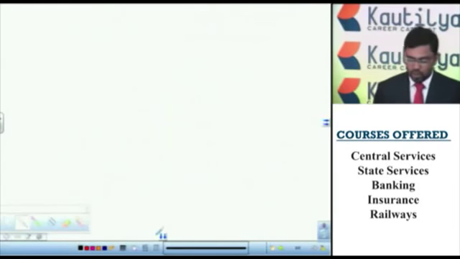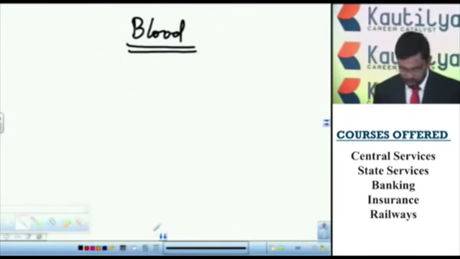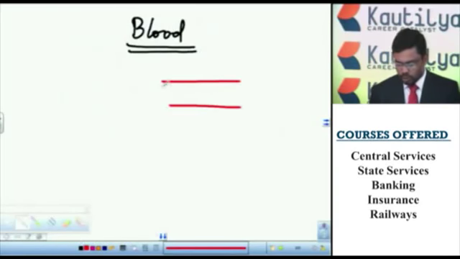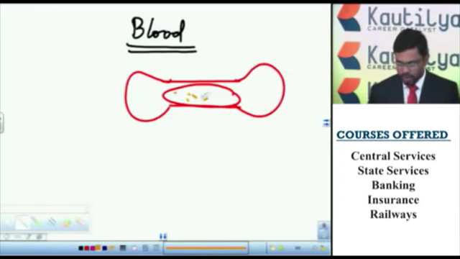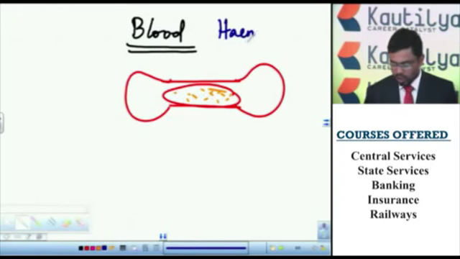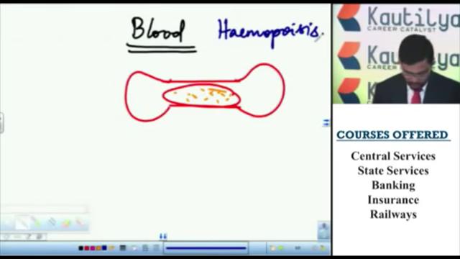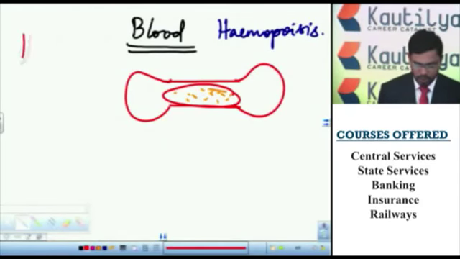Let us discuss the blood. So blood is a fluid connective tissue. The blood is formed in the bone marrow. This is the bone marrow, the tissue present inside the bone. The formation of blood is called hemopoiesis. And the study of blood is called hematology.